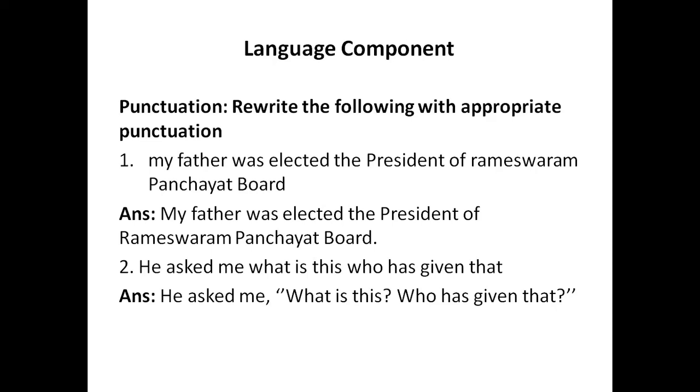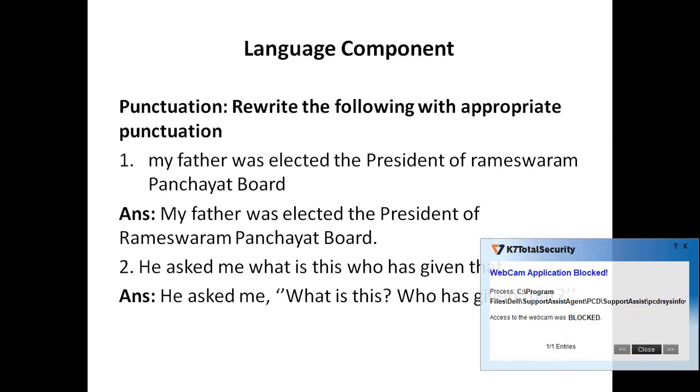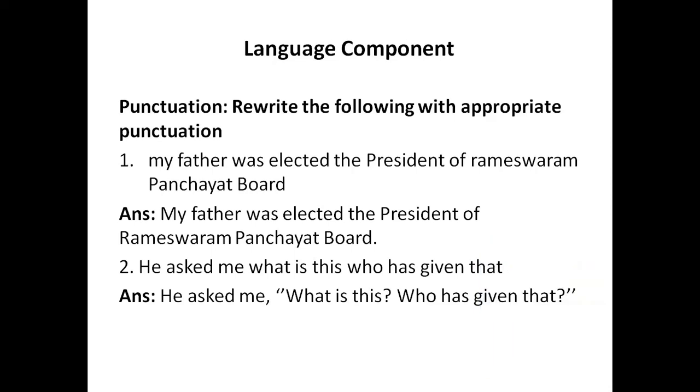Now in this sentence, the first word "my", M is small, you need to use the capital letter as it is the beginning of the sentence. Now continuing with this sentence, you have the word Rameshwaram, which is a proper noun. You need to give a capital letter, and at the end of the sentence you need to put a full stop. So these are the punctuation marks used in the first sentence.